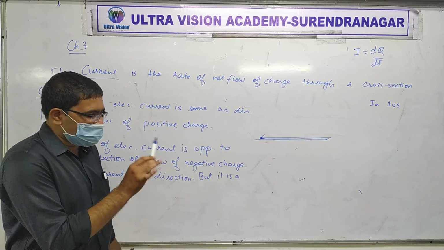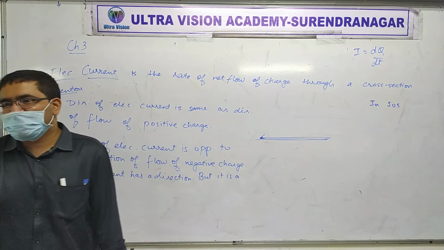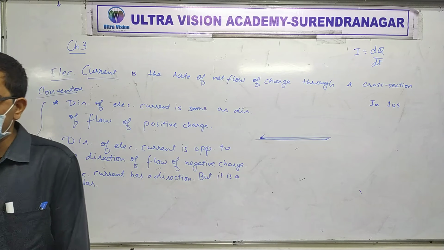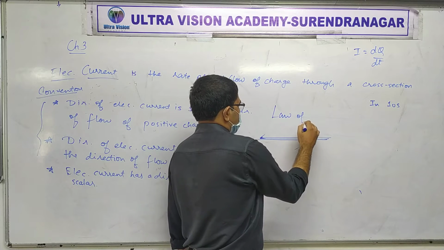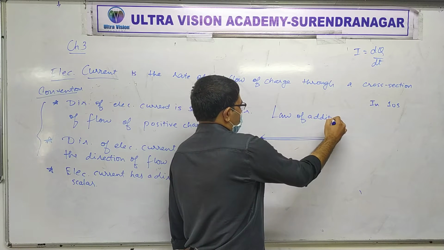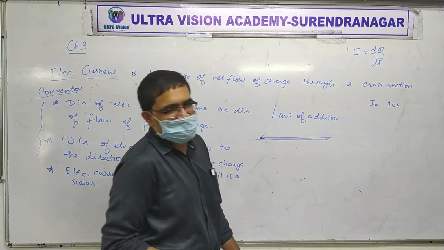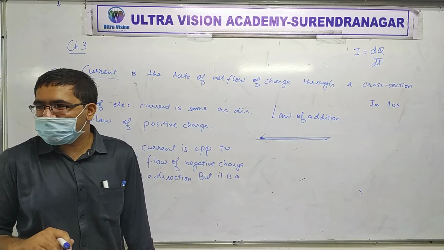One more foolproof reason that I can give you for not taking current as a vector is it doesn't follow the law of addition. Do you remember triangle law of addition? Yes or no? Yes. That doesn't happen here.